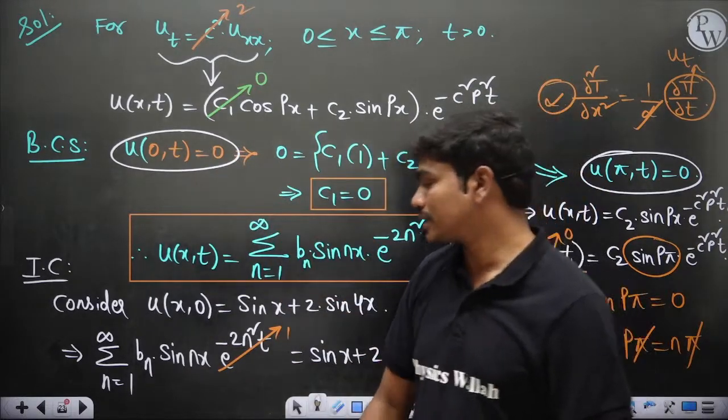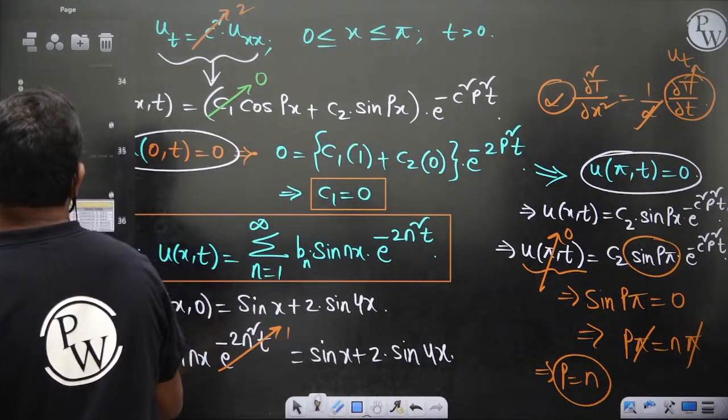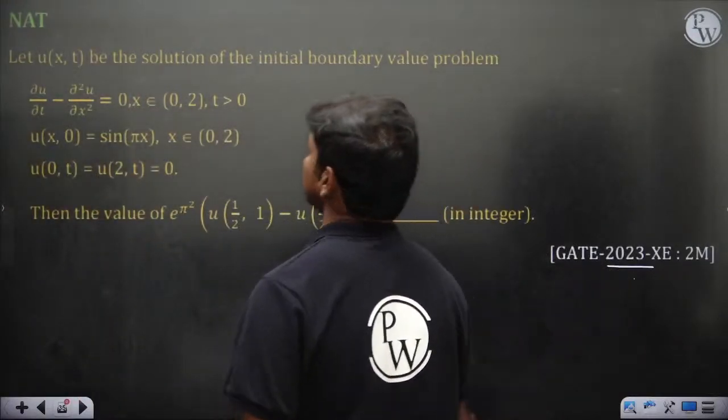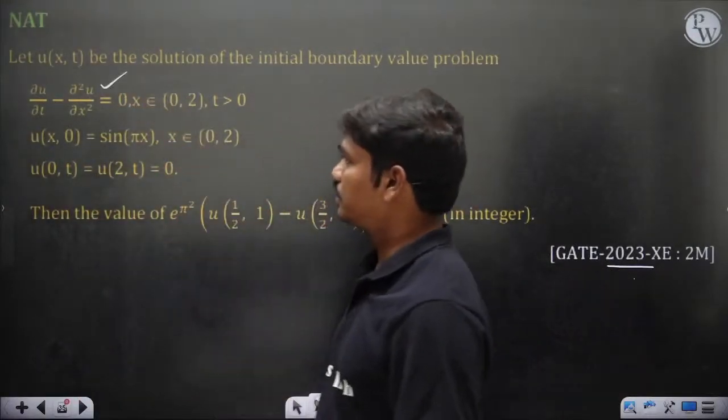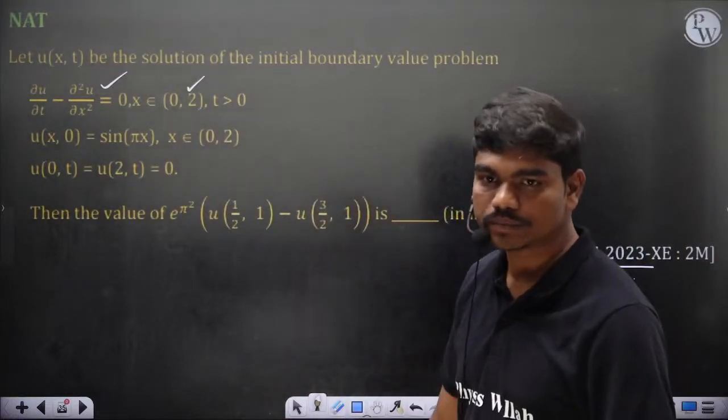I think one more question has come. I think I have put that also today, maybe. So let's see. Yeah, here it is. It came in 2023. This is also a heat equation. Come on, solve this question. The domain is from 0 to 2. Okay, so solve this.